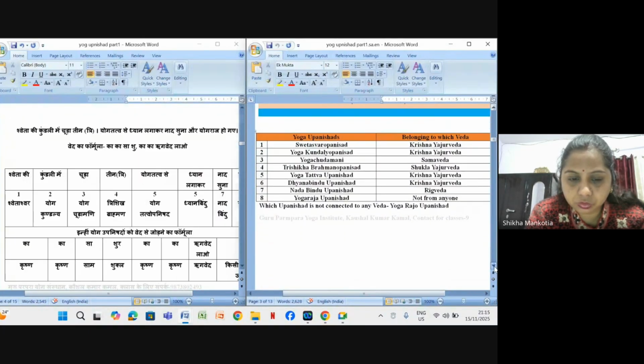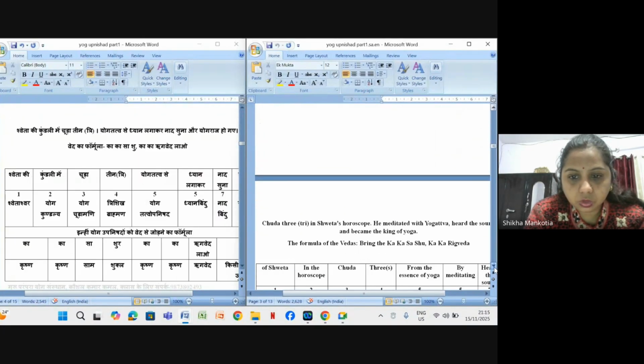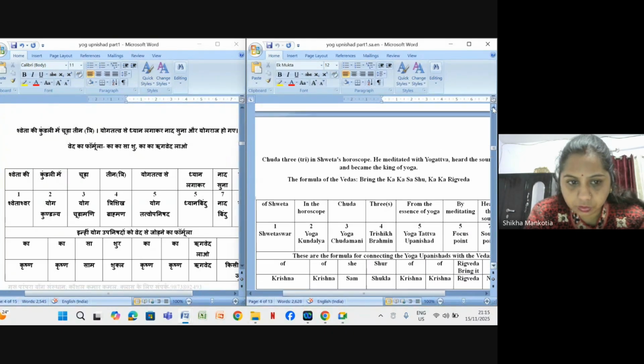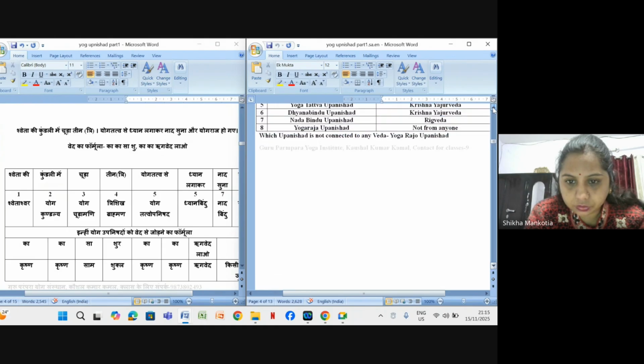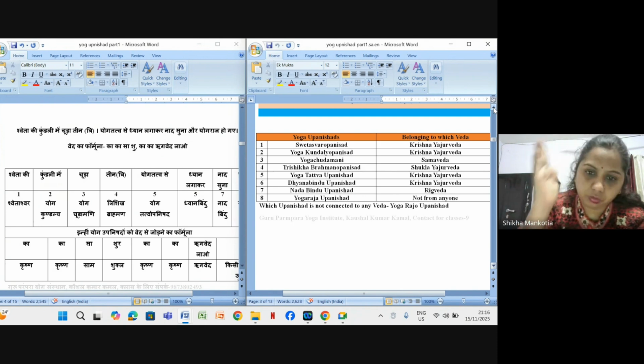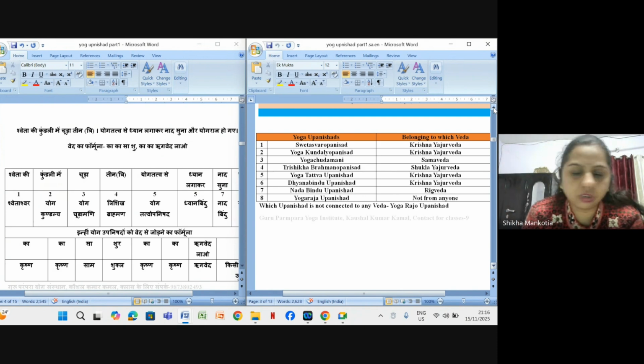So let's move further. Okay, so now in Hindi they have made a mnemonic, a sentence, with which we can learn the series of these Upanishads and from which Veda they are associated.